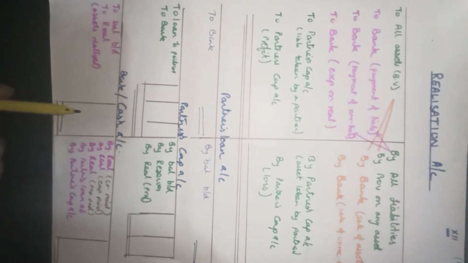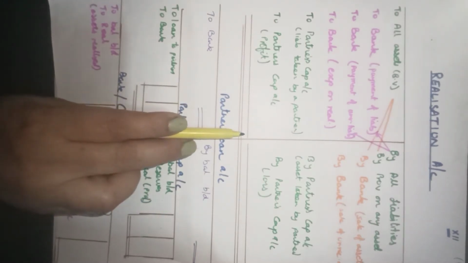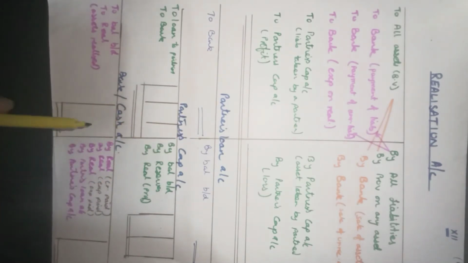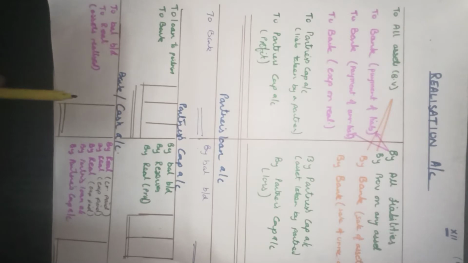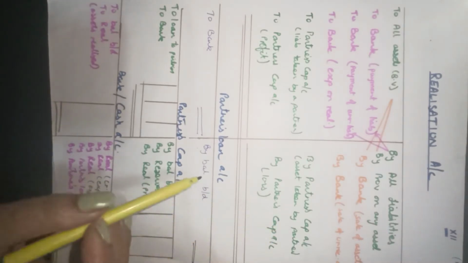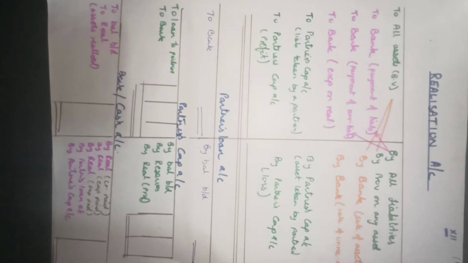And last is the tallying statement in lieu of the balance sheet. The balance sheet that is prepared in case of dissolution has no meaning, because there is no intention to carry on with the working of the firm. So we receive cash, we pay cash, we are clearing off the dues, and we are recovering the amounts from other parties. The amount of cash should tally, and that is checked by making the cash account. These are the four types of accounts that are prepared at the time of dissolution.